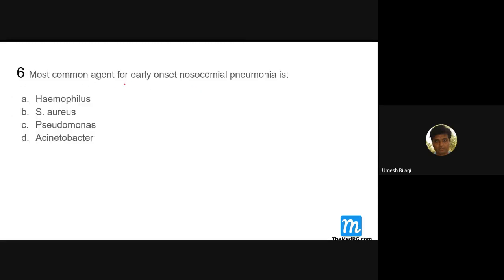Most common agent for early onset nosocomial pneumonia is, which is most common among these? Haemophilus, Staph aureus, Pseudomonas, Acinetobacter. What do you mean by nosocomial? Hospital acquired. Nosocomial means hospital acquired. Which of the organisms most commonly infects here? Pseudomonas? Haemophilus?